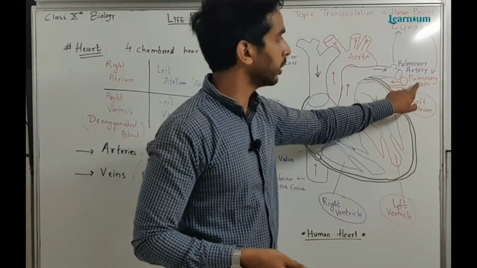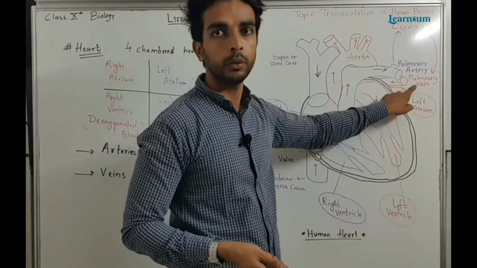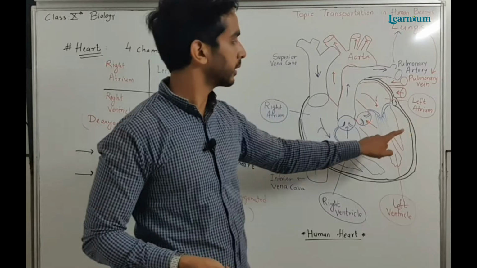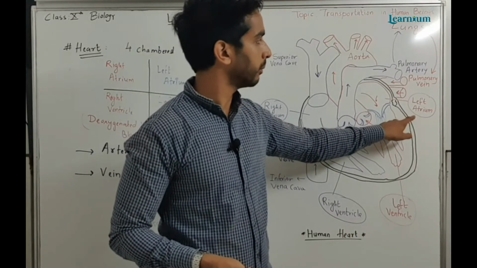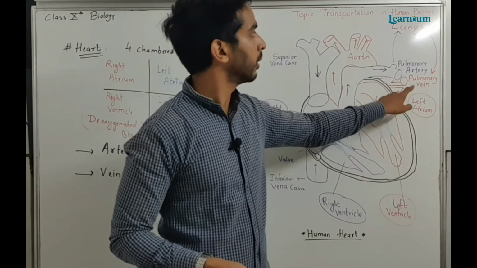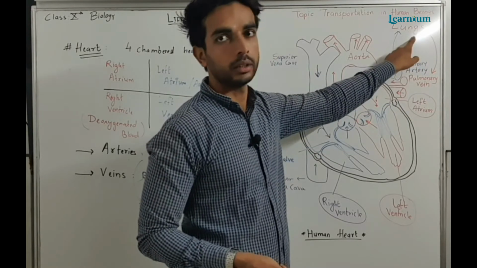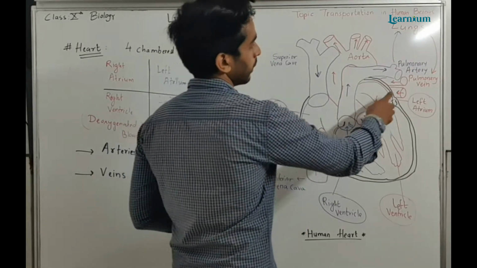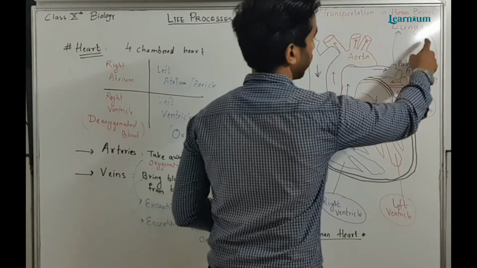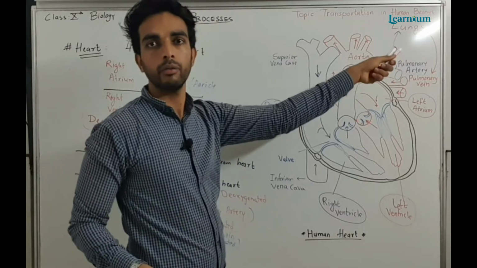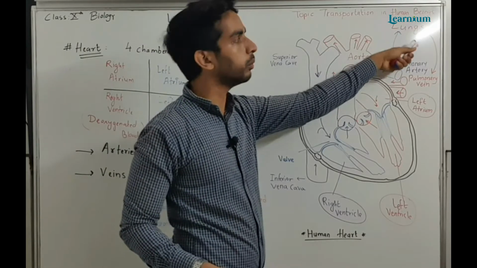This pulmonary vein is connected to the left atrium, which takes oxygenated blood via the pulmonary vein from the lungs. The lungs give oxygenated blood because the lung is the respiratory organ which gives oxygen to blood.